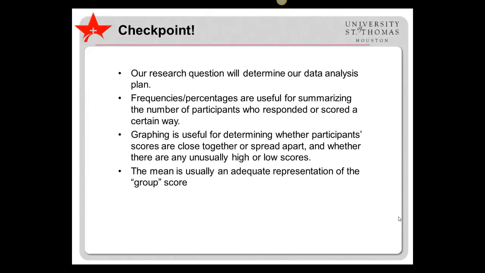To summarize, our research question will determine our data analysis plan. Frequencies and percentages are useful for summarizing the number of participants who responded or scored a certain way. Graphing is useful for determining whether participant scores are close together or spread apart, and whether there are any unusually high or low scores. And the mean is usually an adequate representation of the group score.